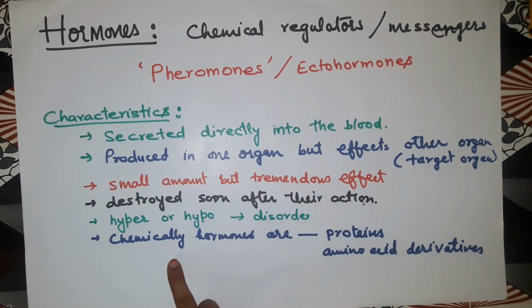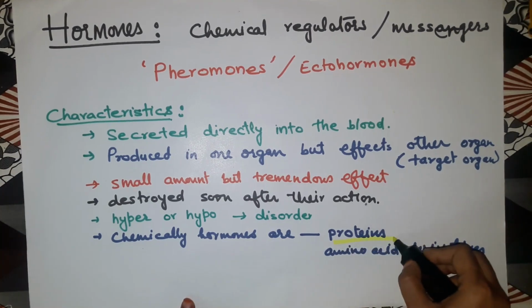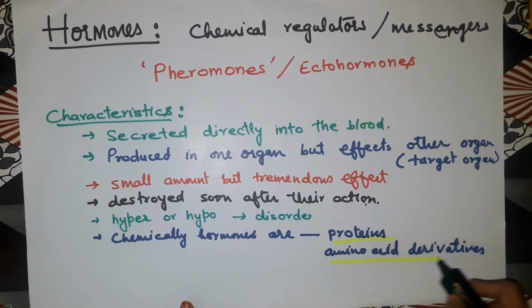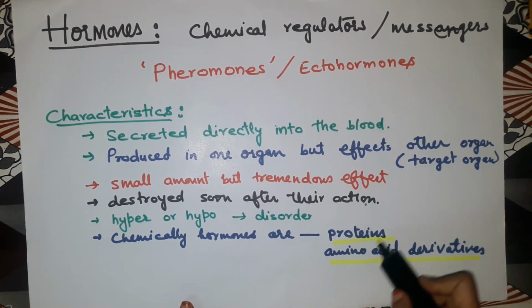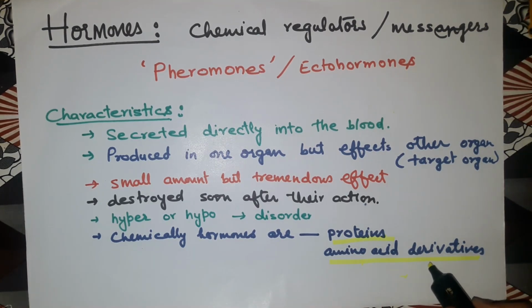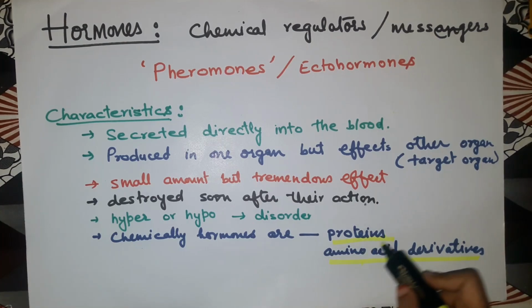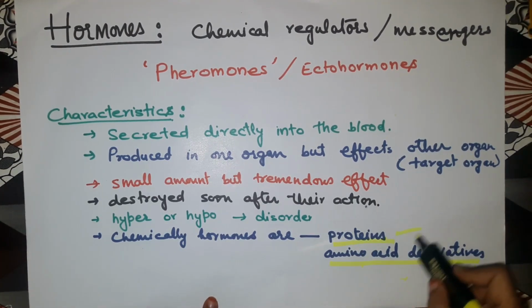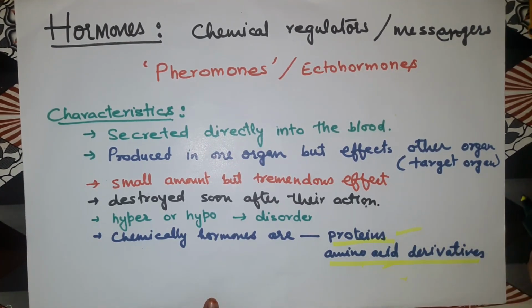And the last one is that chemically hormones are made up of proteins, or the amino acid derivatives. The unit of protein is amino acid. So the chemicals which are derived from the amino acids are forming the hormones. So basically hormones are the proteins or the amino acid derivatives.